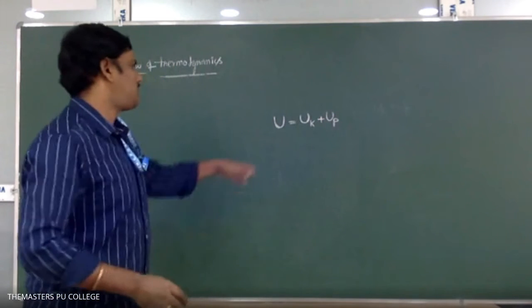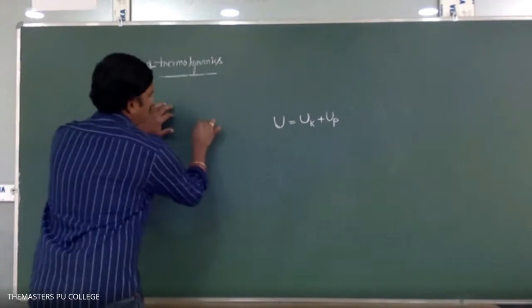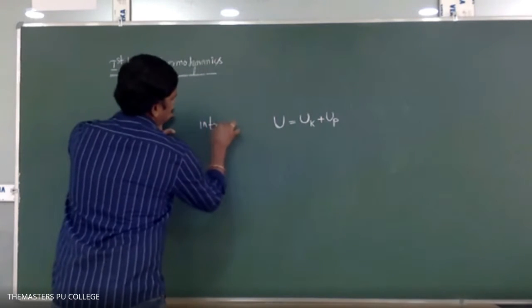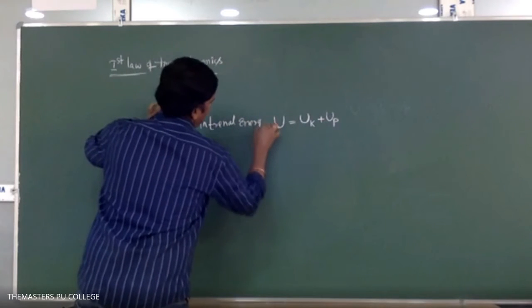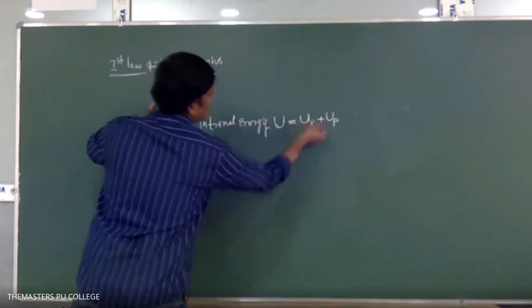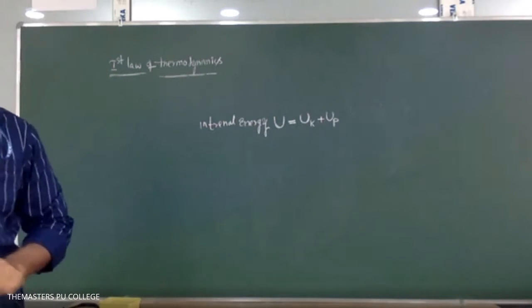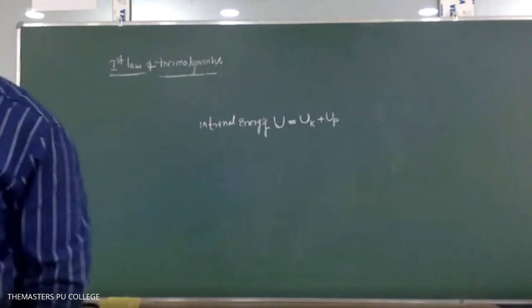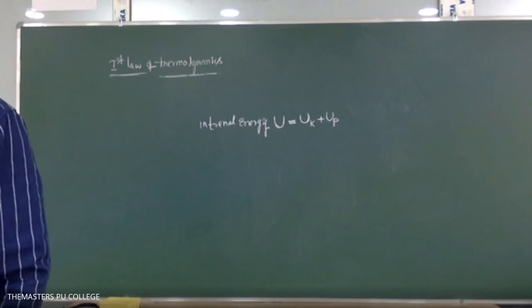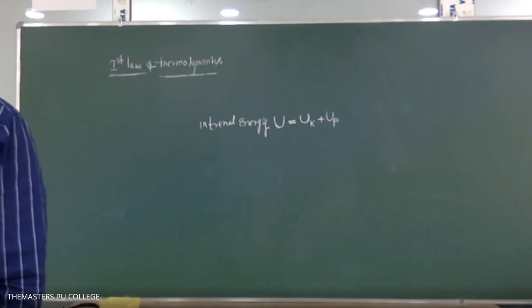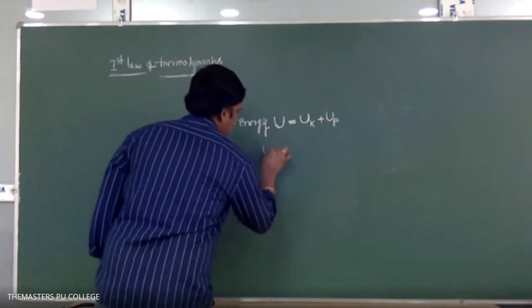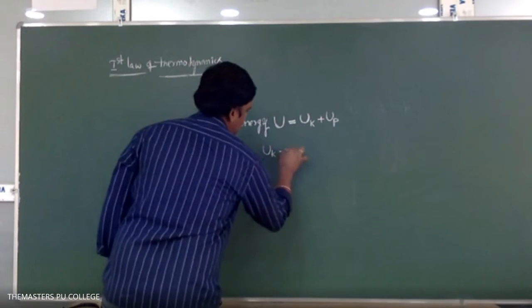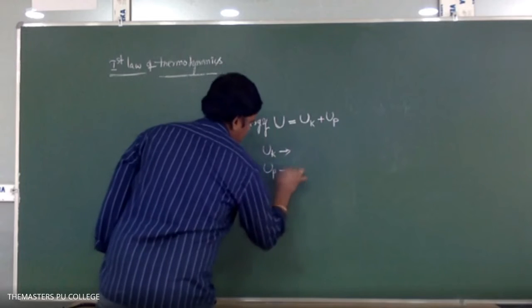Okay, so you can write internal energy U is equal to UK plus UP.